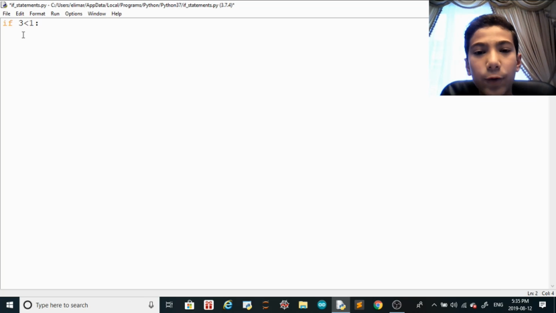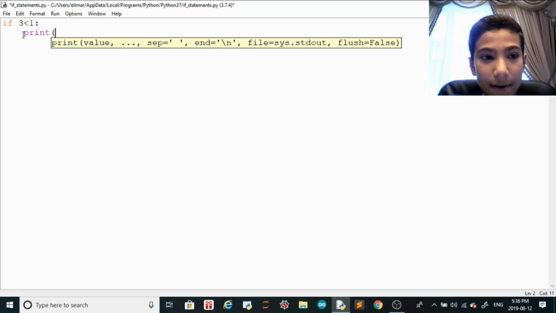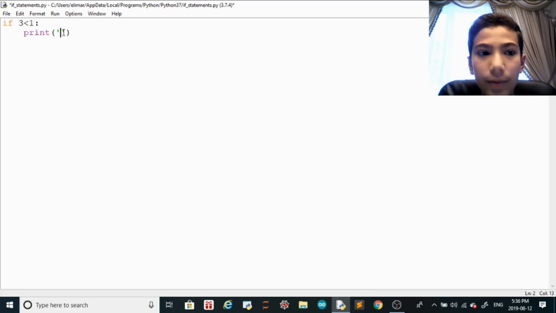What's indented by 4 spaces is the block of code that's going to run if the if statement is true, but now it's not going to run anything because it's false. We already know it's false, so put 3 is less than 1, and nothing's going to happen.